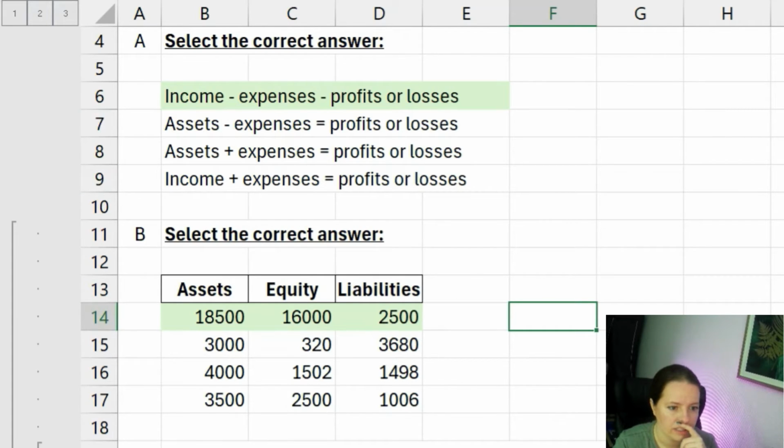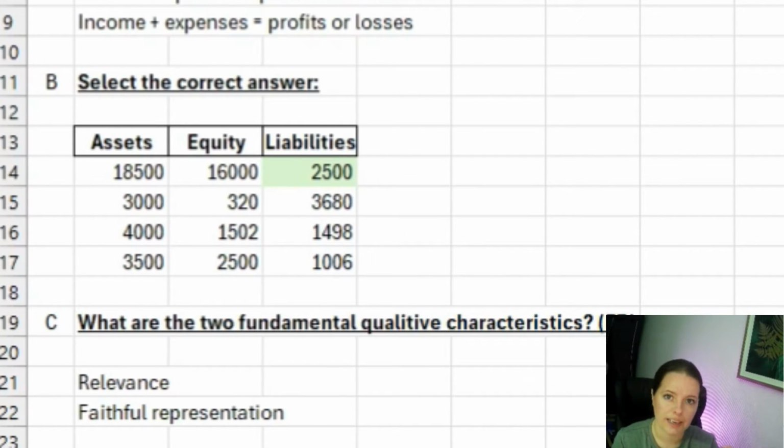So let's look at the next question. What are the two fundamental qualitative characteristics? So these are going to be relevance and also faithful representation. So they're different to the enhancing qualitative characteristics. These two are the fundamental qualitative characteristics, very different to the enhancing qualitative characteristics. Quite a mouthful, but just remember FR. So if we're talking about the two fundamental qualitative characteristics, FR, faithful representation and relevance. So let's move on to the next question.